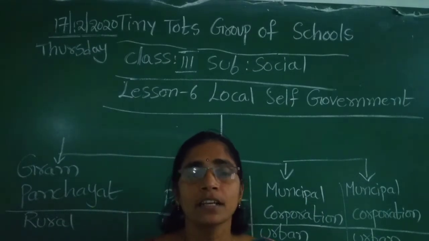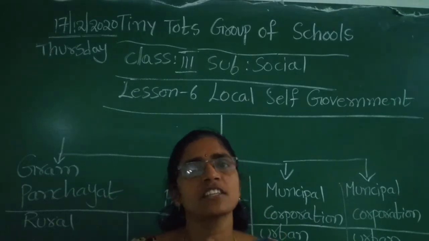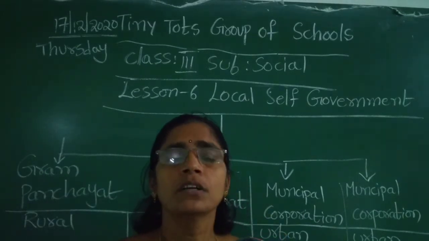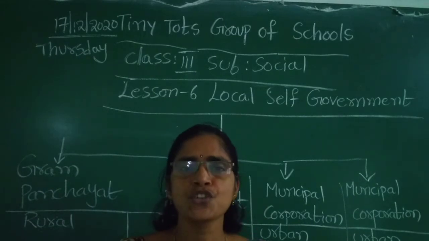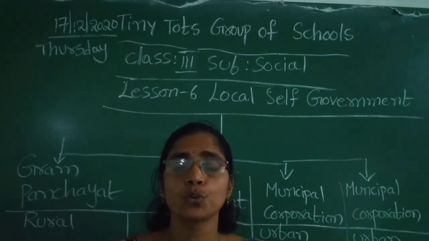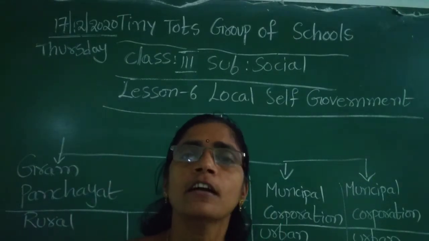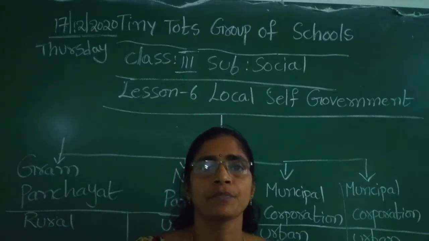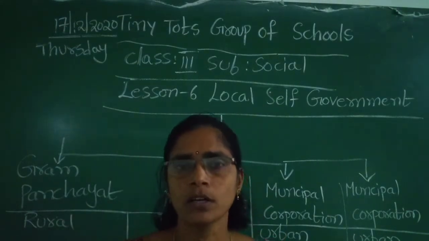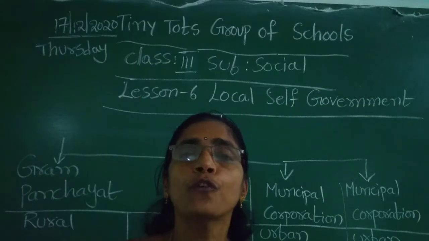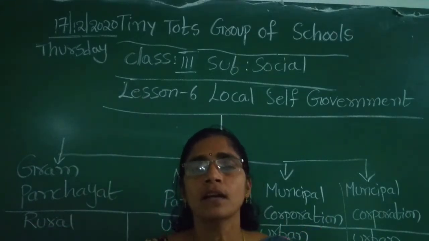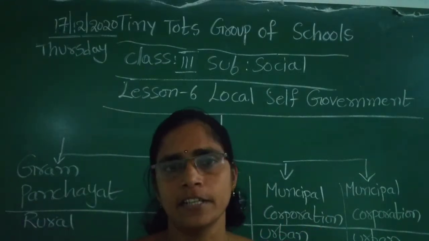To rule the country, a good administration is needed. So our constitution has divided India into different local self-government. Okay, to maintain the law and order and to fulfill the needs of the people, this local self-government is needed.